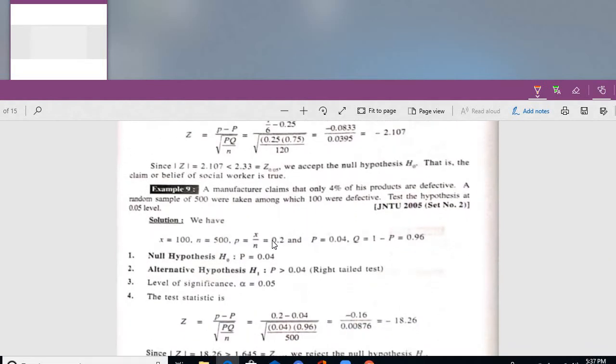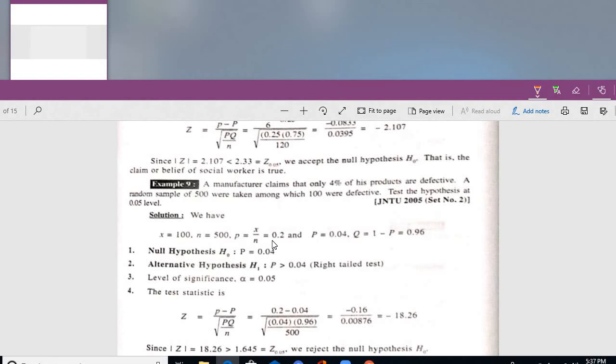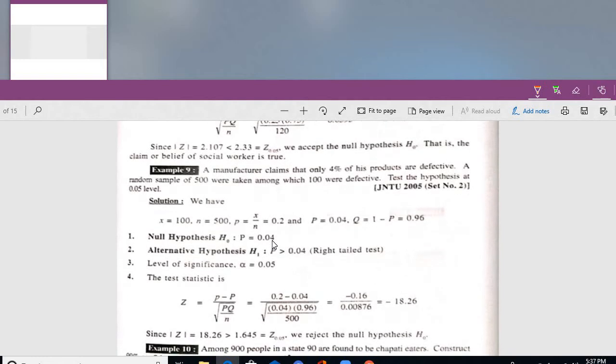One more example. A manufacturer claims that only 4% of his products are defective. A random sample of 500 were taken, among which 100 were defective. How many non-defective items are there? 400 items are non-defective. Test the hypothesis at 0.05 level. So X is equal to 100, n is equal to 500, proportion X by n, 0.2. Capital P is equal to how much? 0.04.